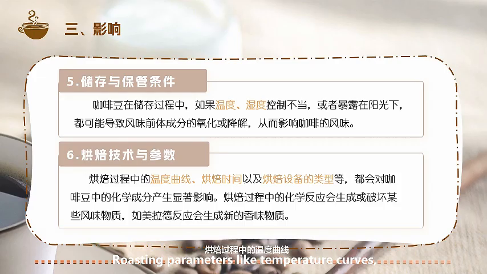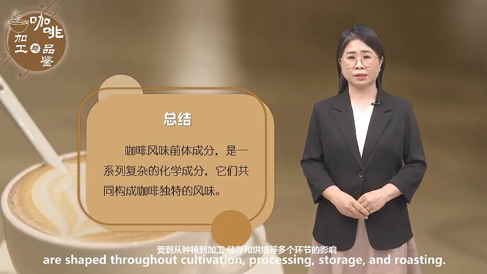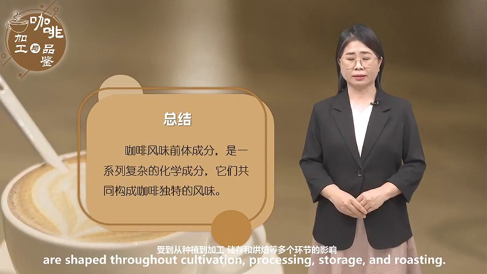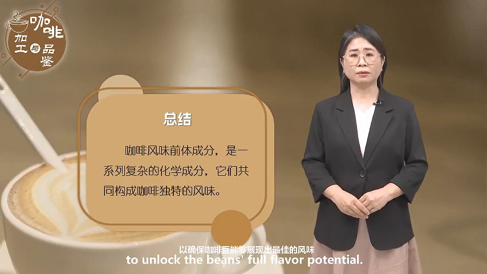Roasting parameters like temperature curves, duration, and equipment type dramatically transform chemical compositions. Roasting reactions create or destroy flavor compounds. Maillard reactions generate new aromatics. In summary, coffee's flavor precursors are shaped throughout cultivation, processing, storage, and roasting. Each stage requires meticulous control to unlock the bean's full flavor potential.